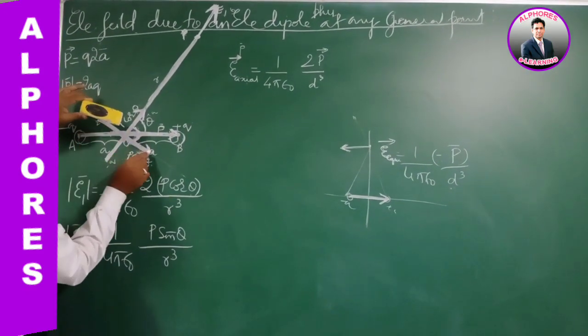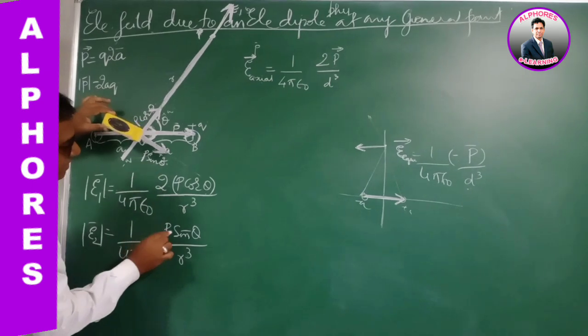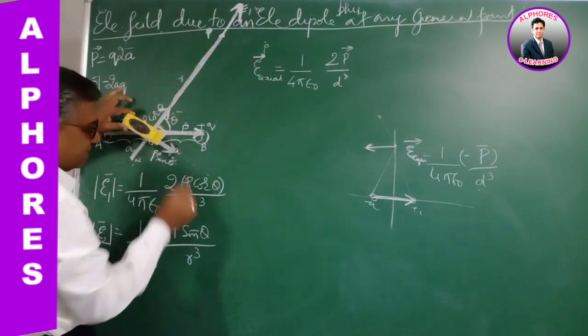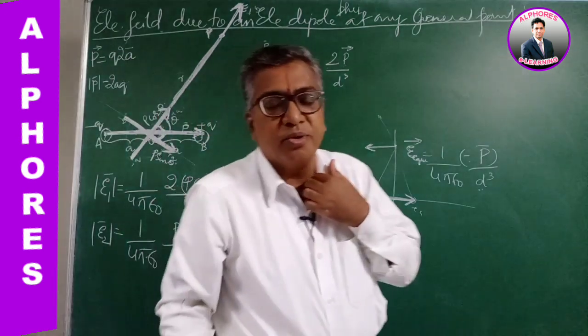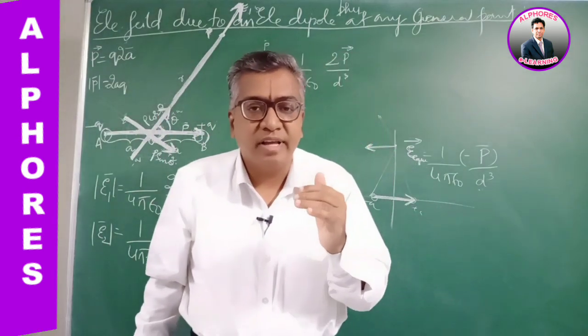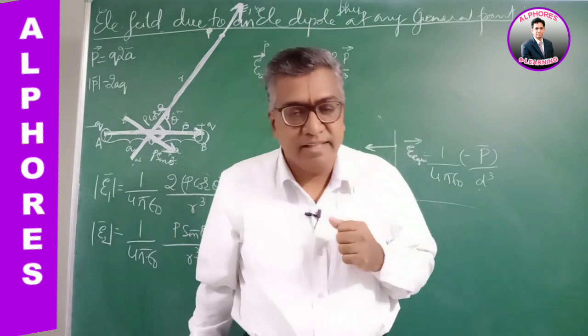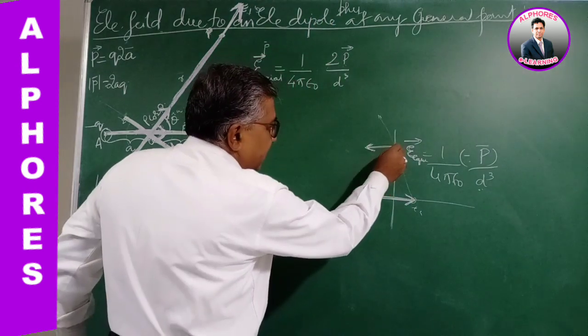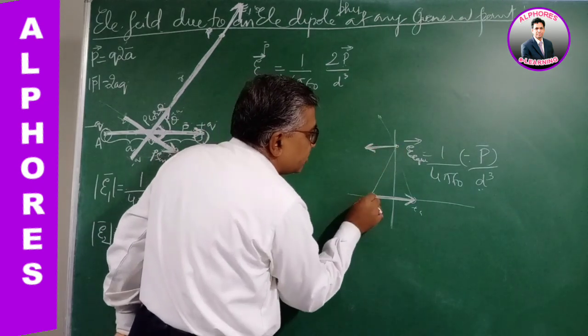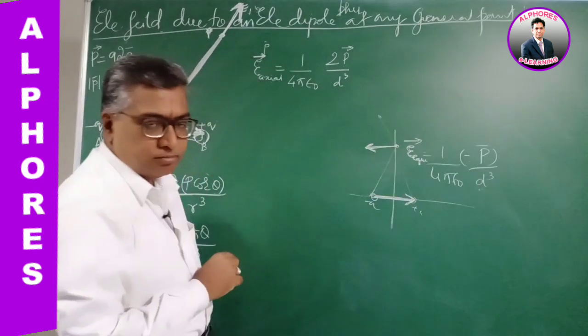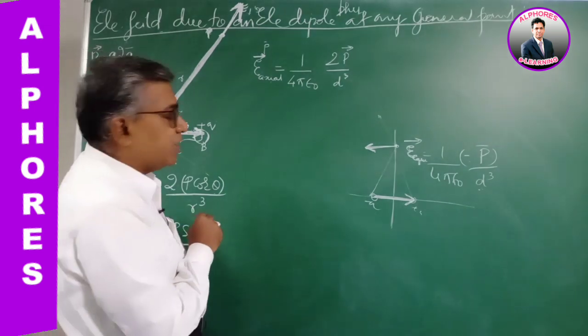Our dipole has dipole moment P sin theta, so it is P sin theta by r cube. Now how about the direction? We know for an electric dipole, the electric field intensity on the equatorial line is opposite to the direction of the dipole moment.